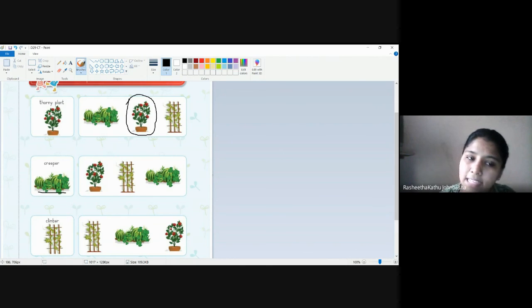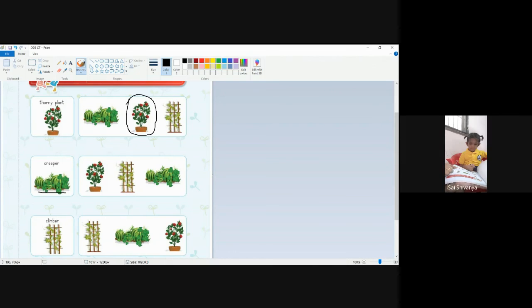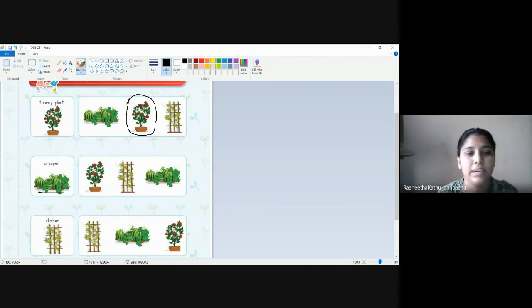See, watermelons are there. What is this, Sai Shivanya? What type of plant is this? Cannot grow straight. Yes, creeper, dear. It's not a climber. It's a creeper. Watermelon plant. Creeper and climber, remember: creepers bear big, big fruits, and because of the heavy weight of those fruits it cannot climb up at all.